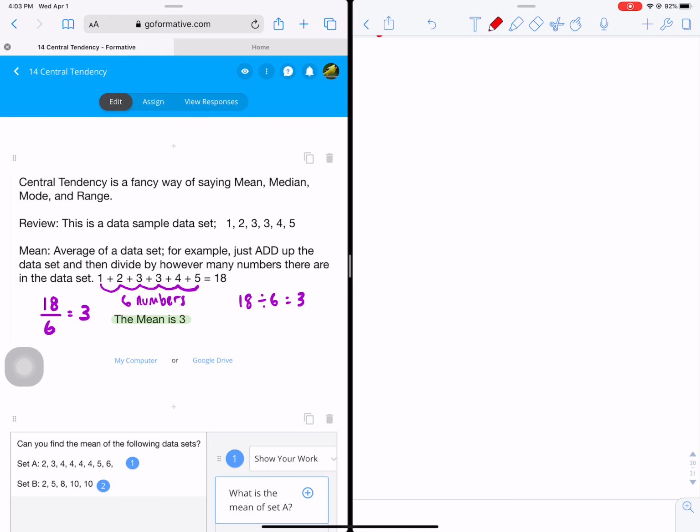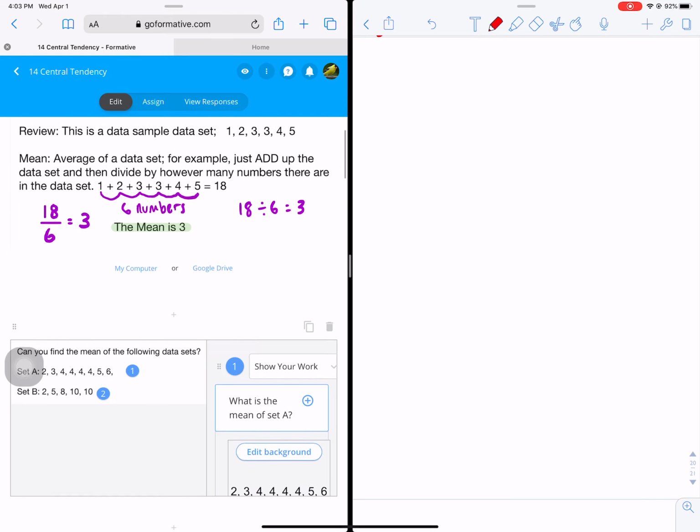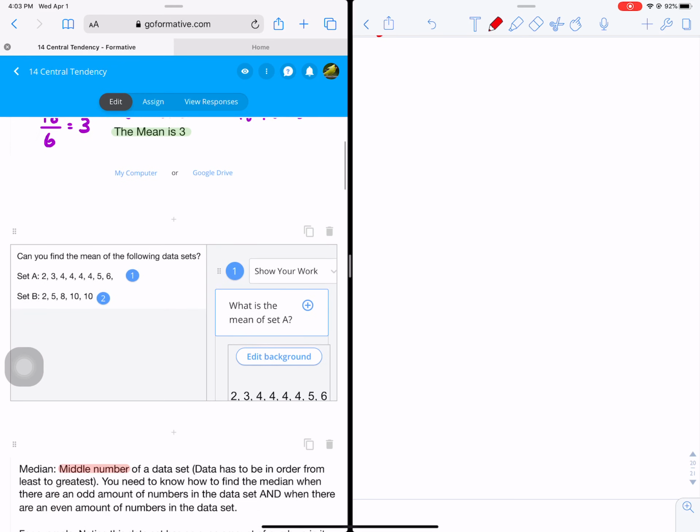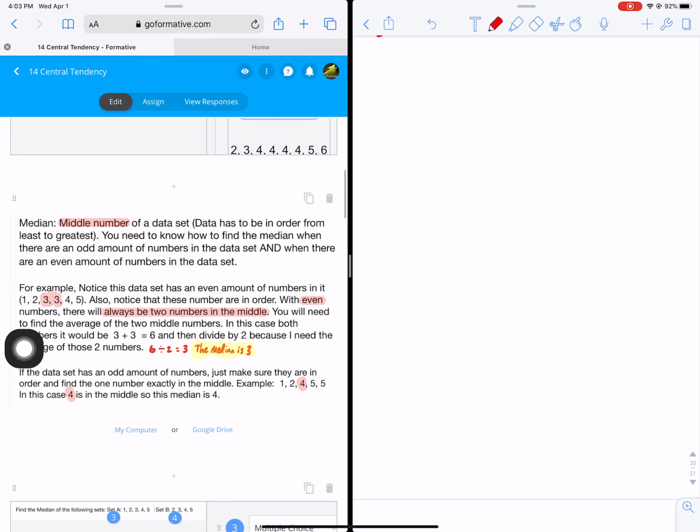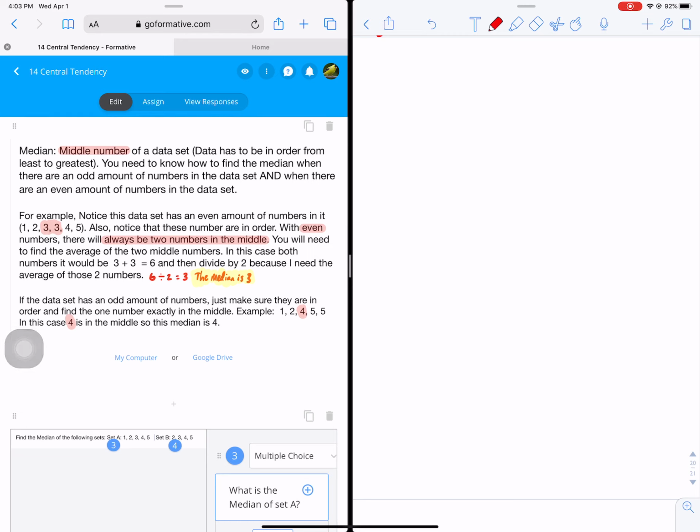So here's your review. It does review those for you in case you need to see how to find the mean. And then it asks you, please find the mean of that. So we're going to take a calculator, add them all up and divide by how many numbers there are, and write those in for our answers. We can do both those sets right now. Again, you can pause this video as you work. This video could be on your phone while you're working on your Chromebook, however you want.